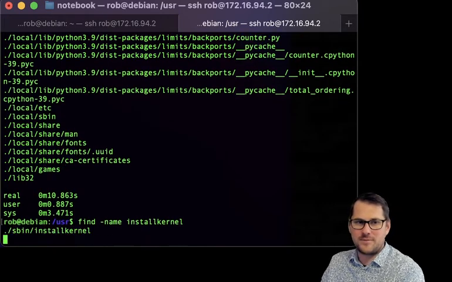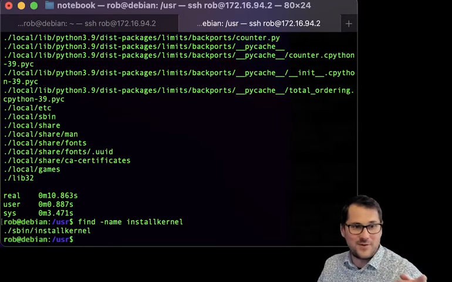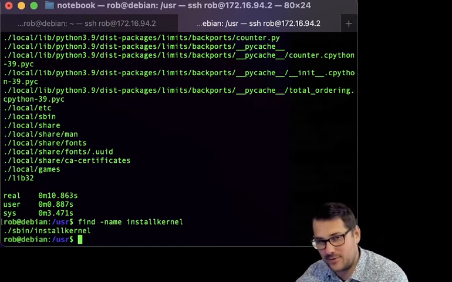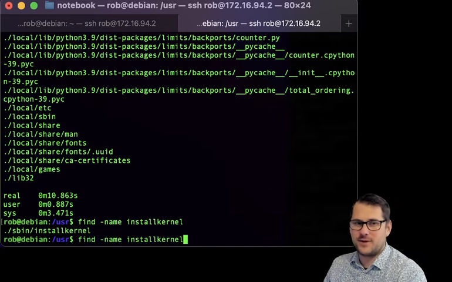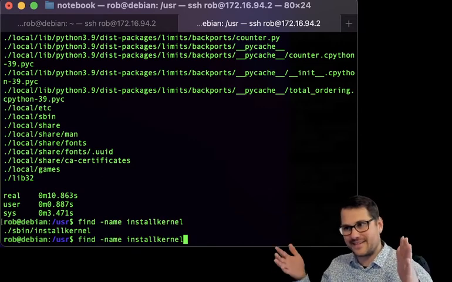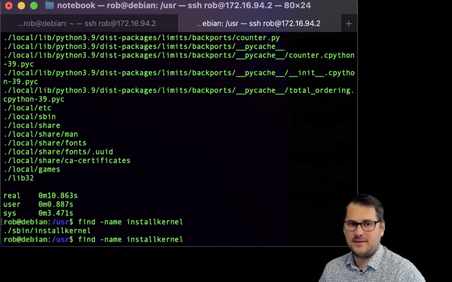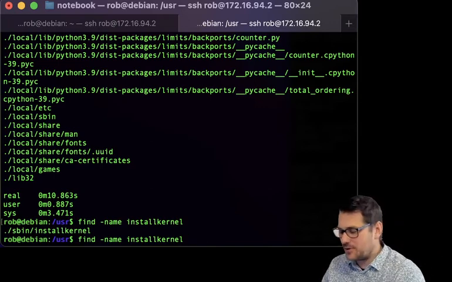But we have a problem. This is going to find nothing. Oh, it found the binary, but it didn't find the one that I had seen before, which was a manual page. And that is because it's matching this word exactly. And it found it in script bin, sbin, which isn't actually the one we were looking for.